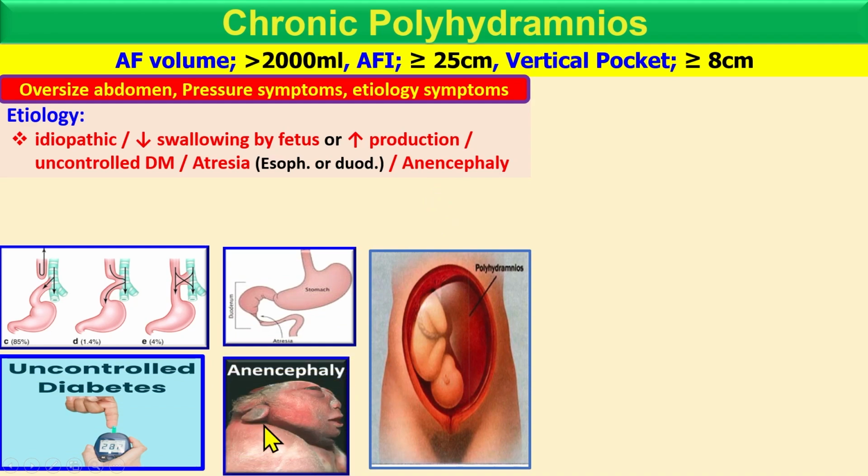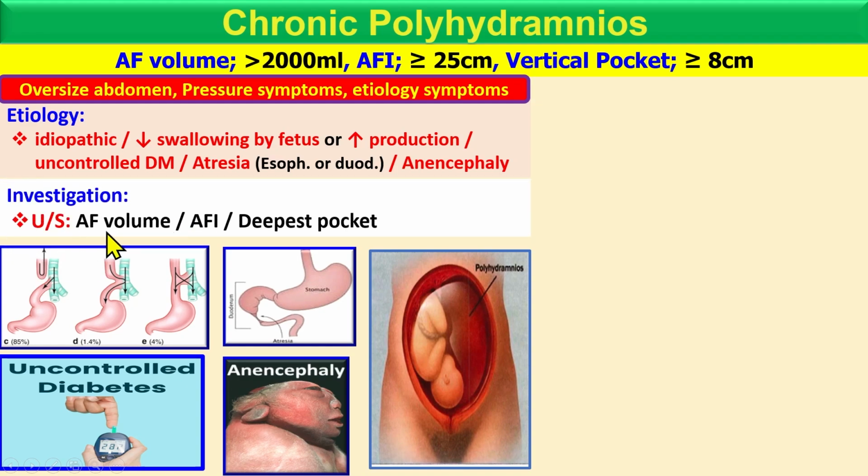Anencephaly means it's a neurological problem. If you look at the investigation, of course, you check out the amniotic fluid index and deepest pocket. What are the complications? There are some maternal complications, of course, like diabetes mellitus complications, depending upon the etiology.